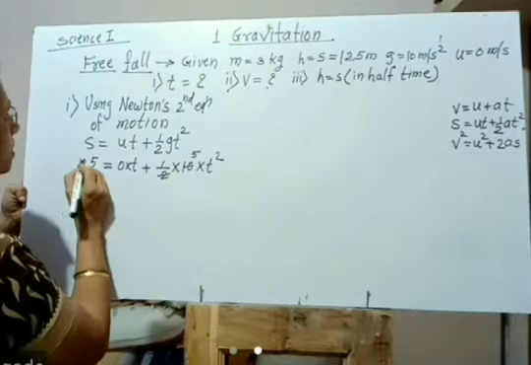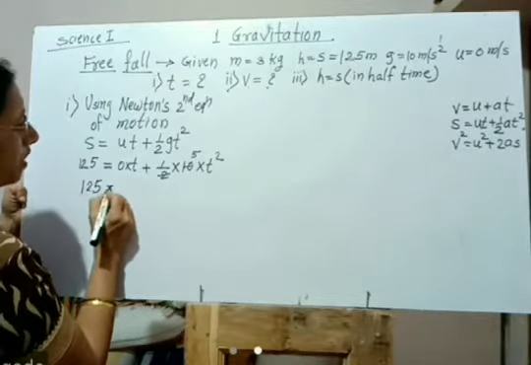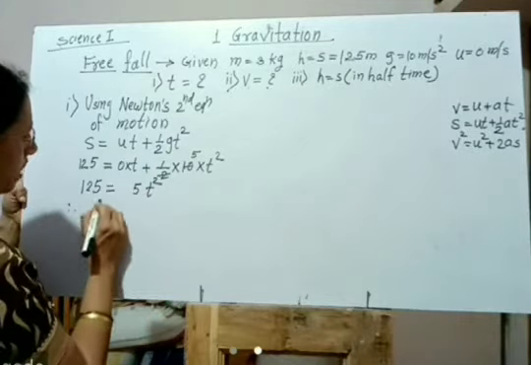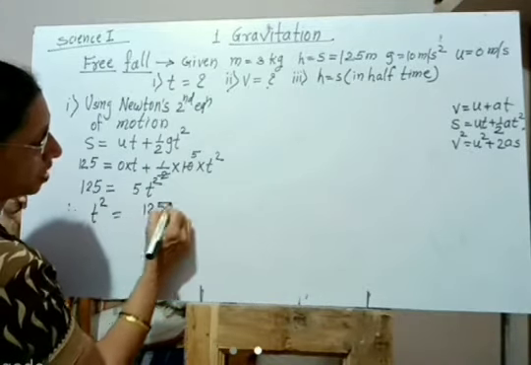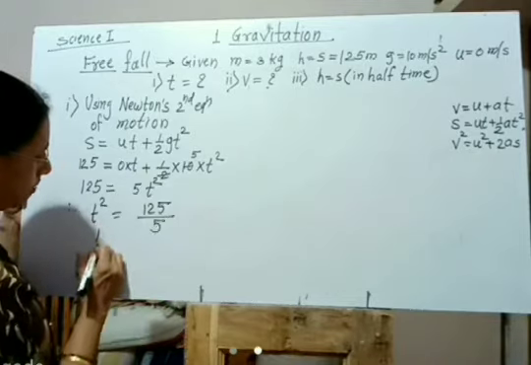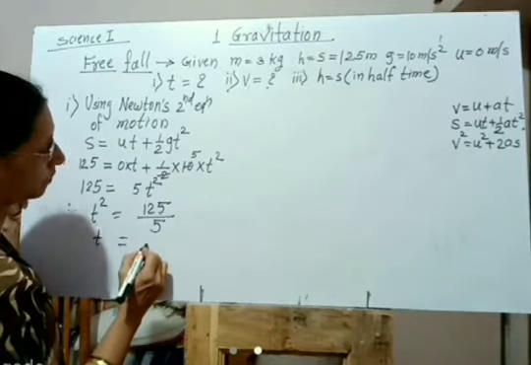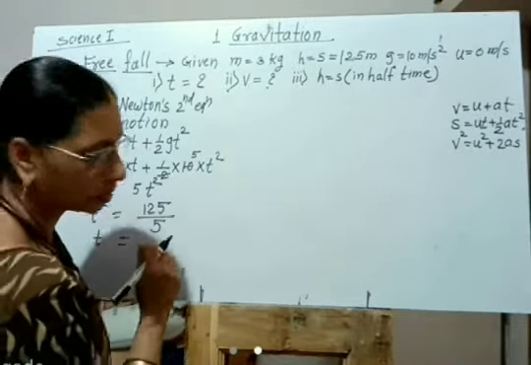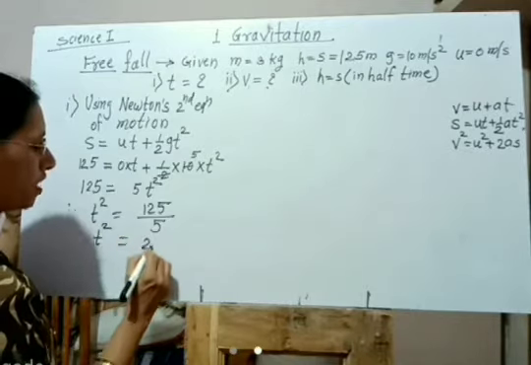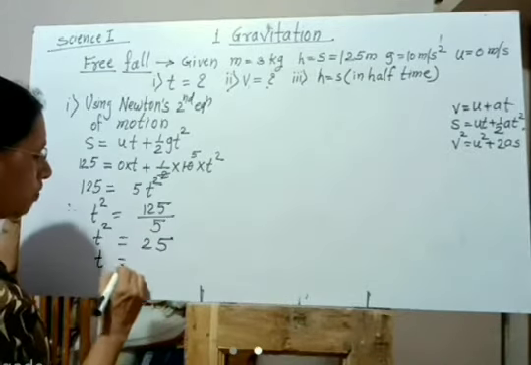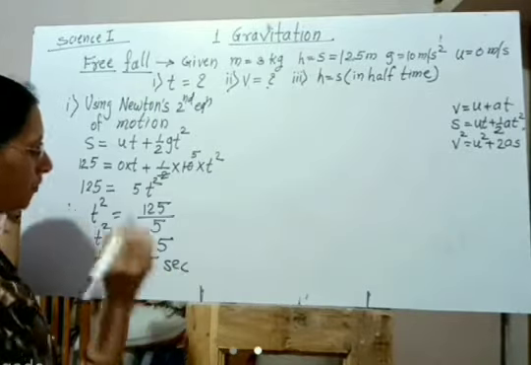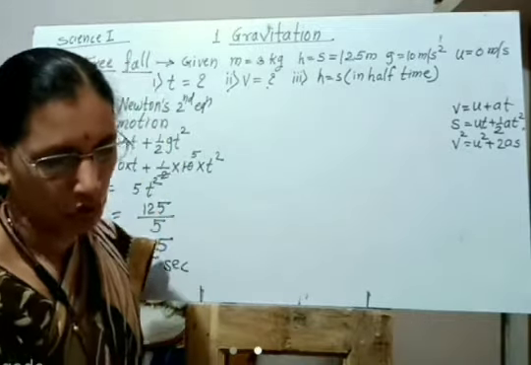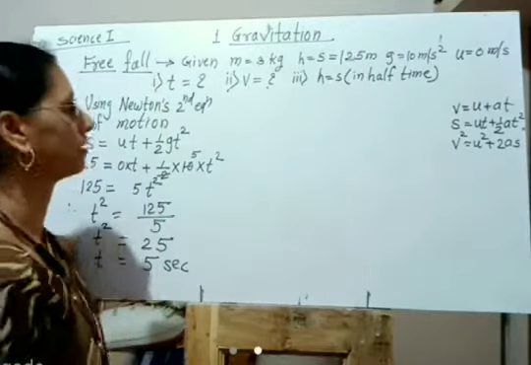Then the next step, 125 is equal to 5t square. Therefore t square is equal to 125 divided by 5, that is 25, and t is equal to 5 seconds. That is the first answer. The time taken by the ball to reach the ground is 5 seconds.